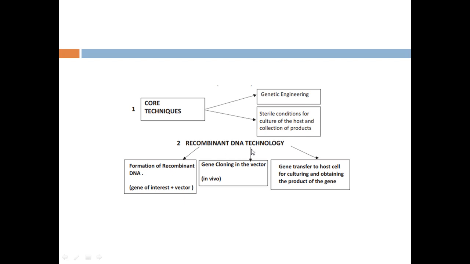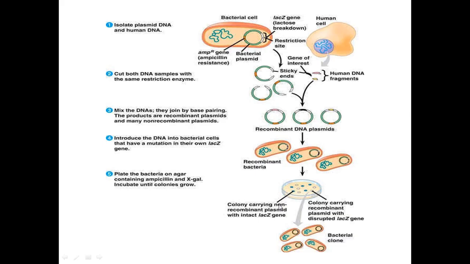In rDNA technology, 3 steps are involved: formation of recombinant DNA, then gene cloning, and the last one, gene transfer along with downstream processes. First, as per the chapter, we have to see it, but before that we should know the basic steps involved in recombinant DNA technology. So this entire slide shows the steps involved in rDNA technology.